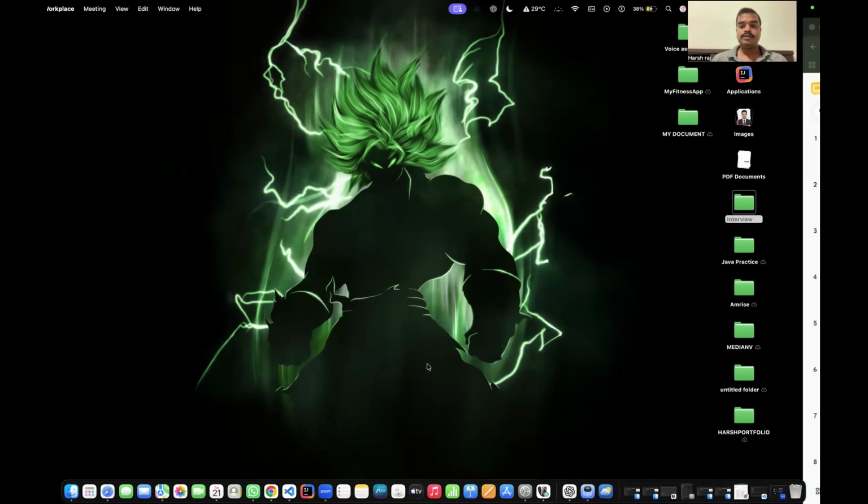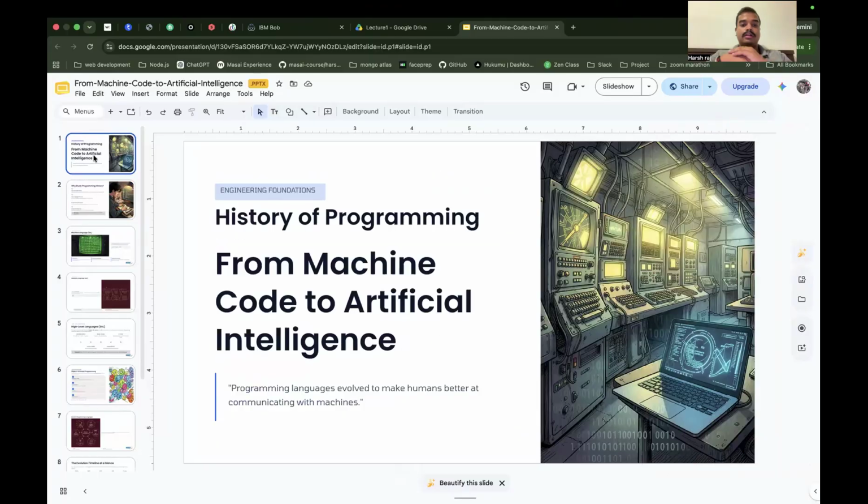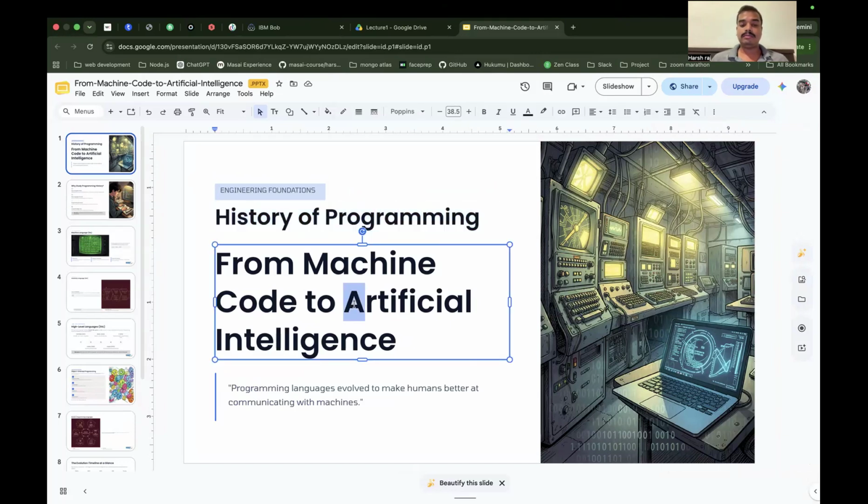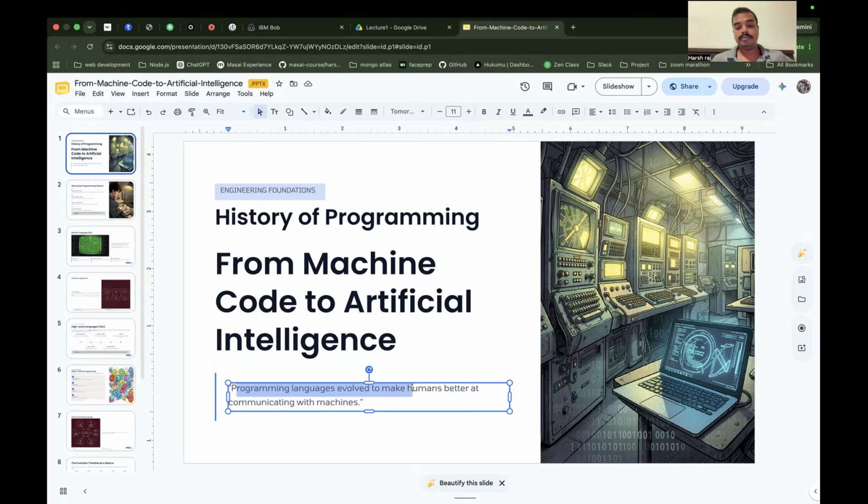Okay, so we will start from the first PPT that I have prepared for you. That is Engineering Foundation, the history of programming. We will see how programming languages evolved, and how machine code converted into artificial intelligence. Programming languages evolved to make humans better at communicating with machines.